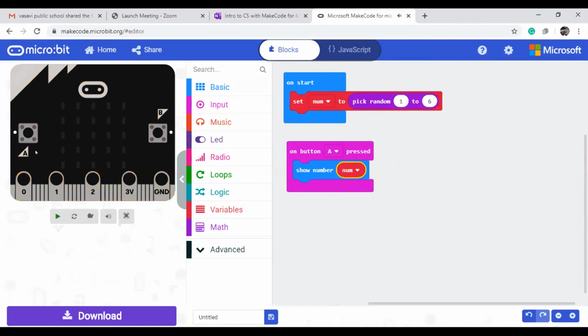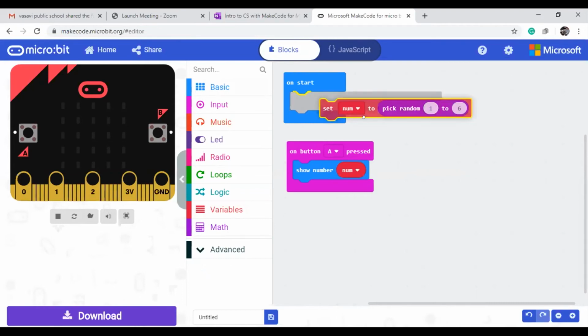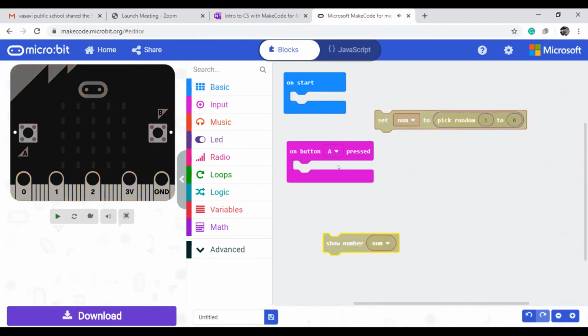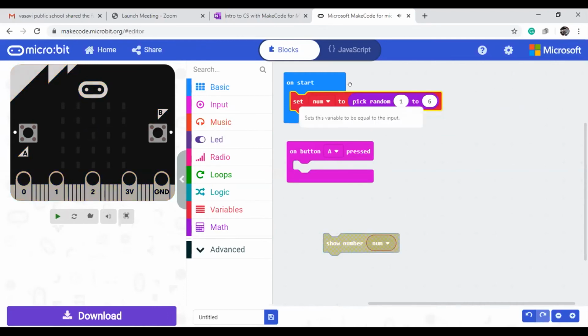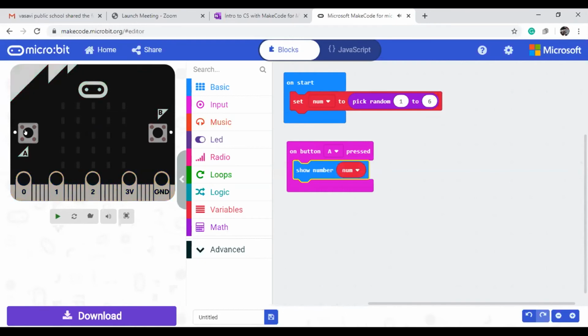Now see here, if on start, it will be good. But if you put it on start, one problem is there. You can assign the value, but every time you need to get it. If you assign it here, what will happen? Only one time it is read. So that's why I'm doing it here, when button A is pressed. This is the error, actually, that's why I initialize like this. Now if I press button A, see the result.